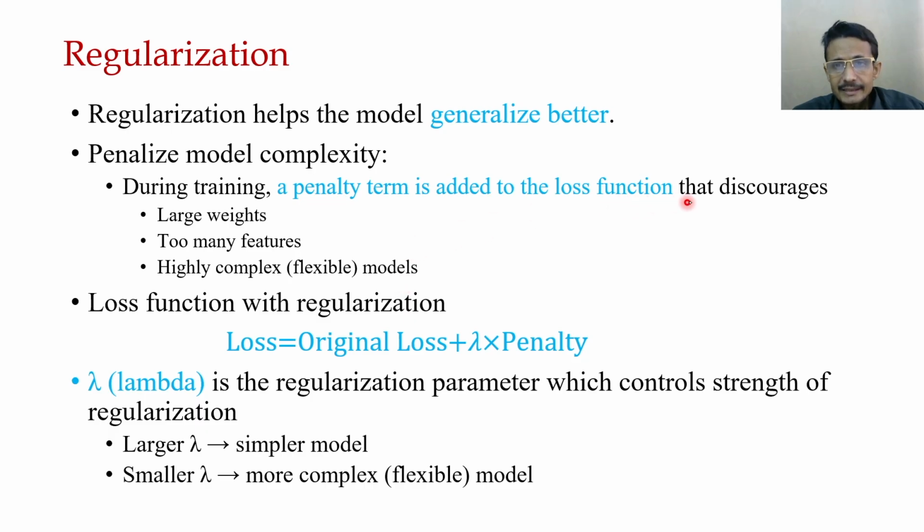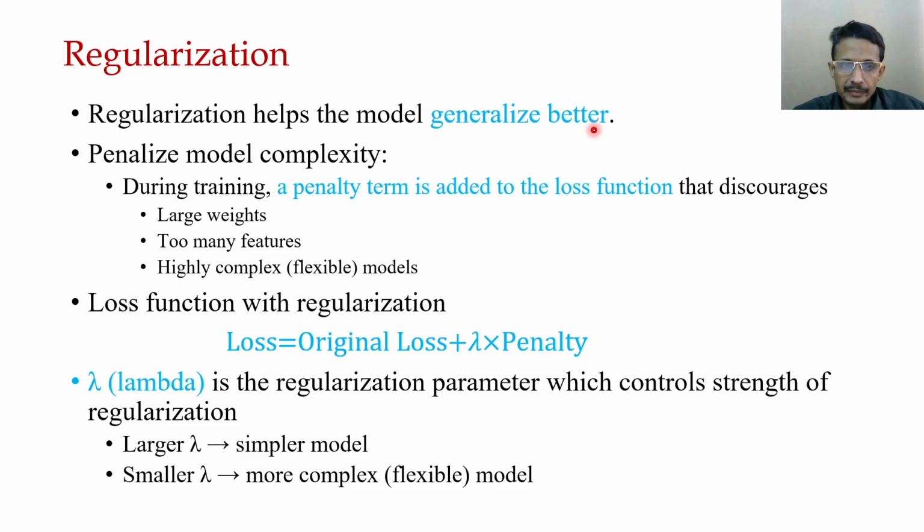So essentially it discourages large weights, too many features, or the model complexity being too high. And by doing this, it ensures that the model generalizes better.